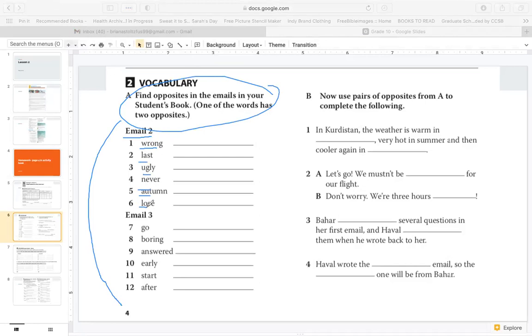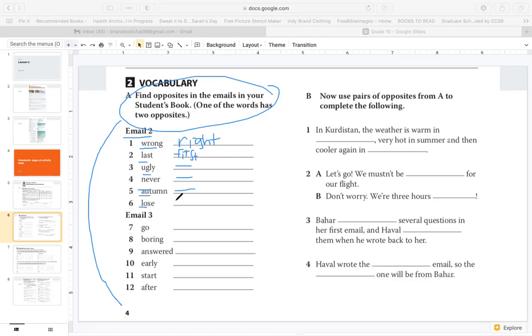Okay, so hopefully you could find all the opposites. Let's see, the opposite of wrong is right. The opposite of last is first. The opposite of ugly is beautiful. The opposite of never is always. The opposite of autumn is spring.